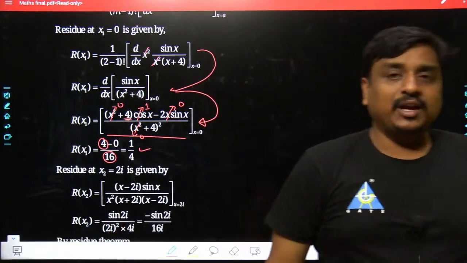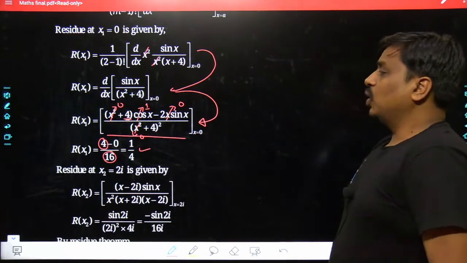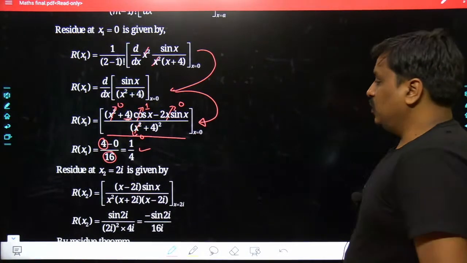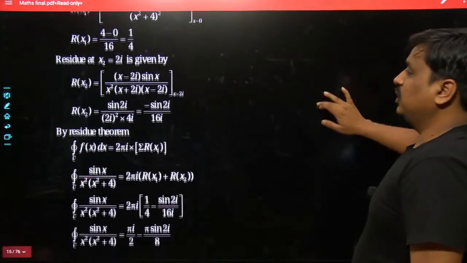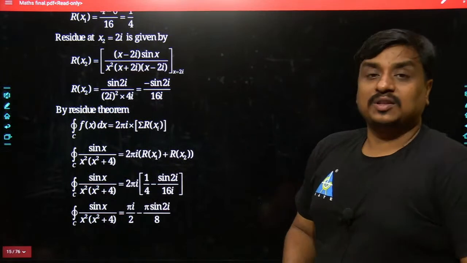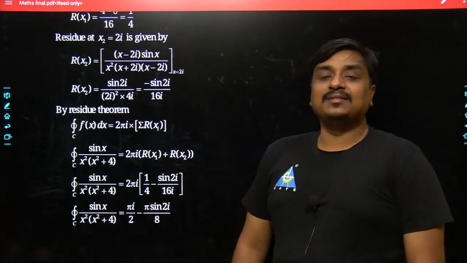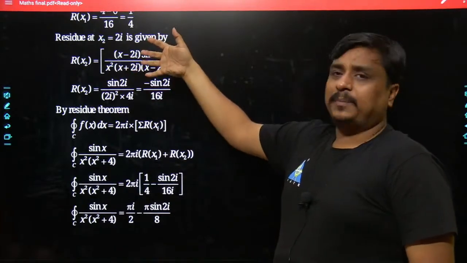The result we get is simply going to be 1 upon 4. So till this point, probably each and everything must be clear to all of us. Now next, we also had to calculate the residue at x2 equals 2i, because x2 equals 2i is also getting encircled by the given closed contour. Now it is no more repeated.